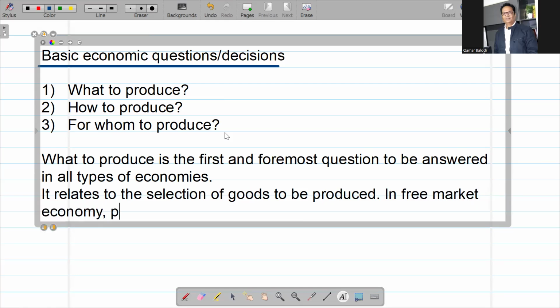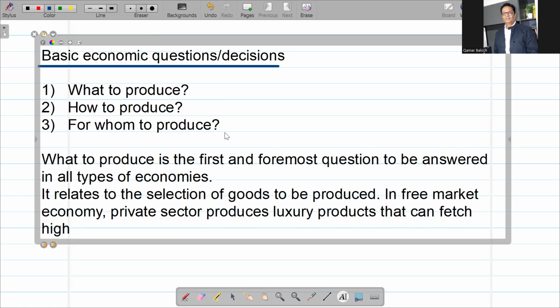In free market economy, the private sector produces luxury products that can fetch high prices to earn high profit. So the private sector produces luxury products that are highly priced, to maximize the profit of the business, because the main aim of every business organization in the private sector is to earn the maximum possible profit.